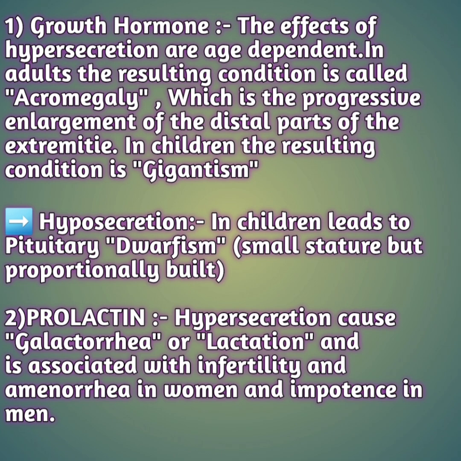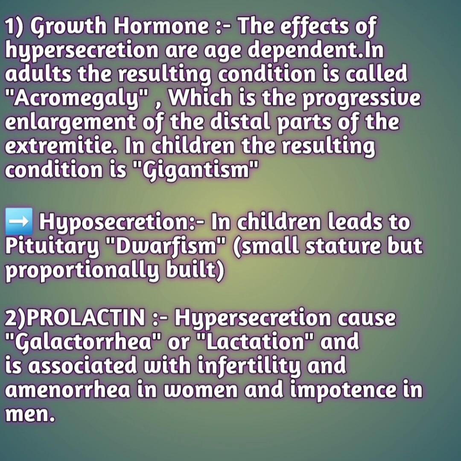Now, for example, first we are discussing growth hormone. The effects of hypersecretion are age dependent. In adults, the resulting condition is called acromegaly, which is a progressive enlargement of the distal parts of the extremities. In children the resulting condition is gigantism. So if growth hormone is secreted more than the normal levels, it leads to acromegaly in adults, and in children it leads to the condition called gigantism. Now, hyposecretion is lower than the normal level.